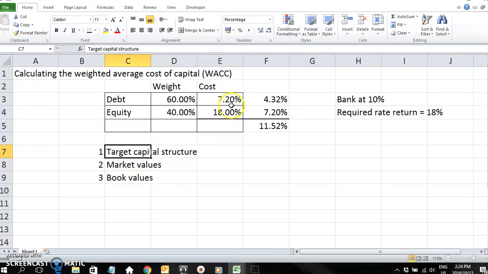Then also, I'll show you how to calculate the cost of debt and the different ways to calculate the cost of equity.